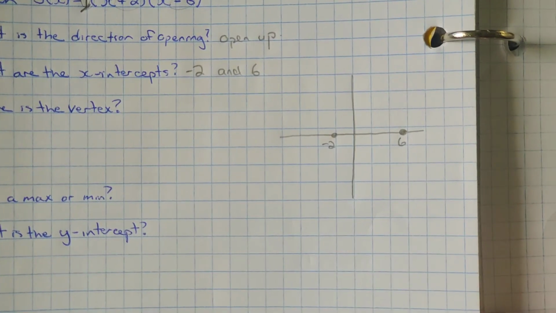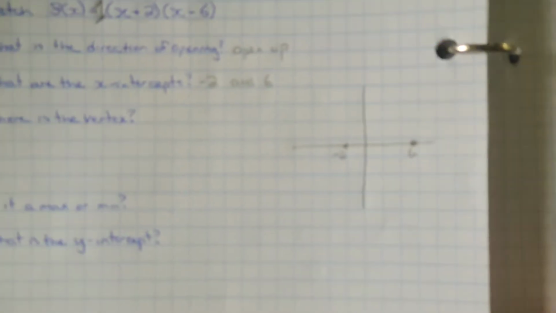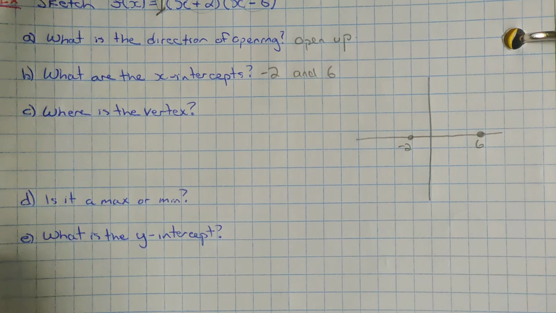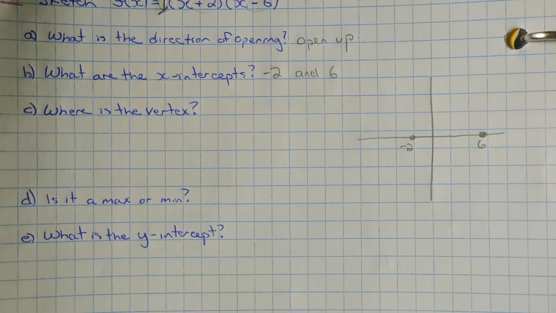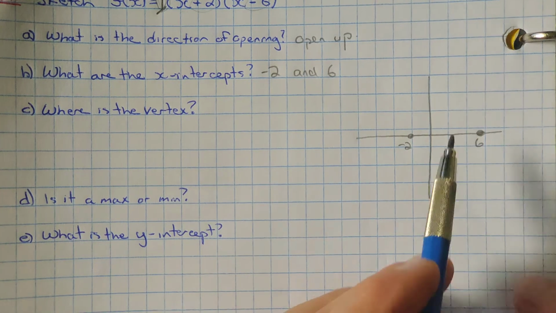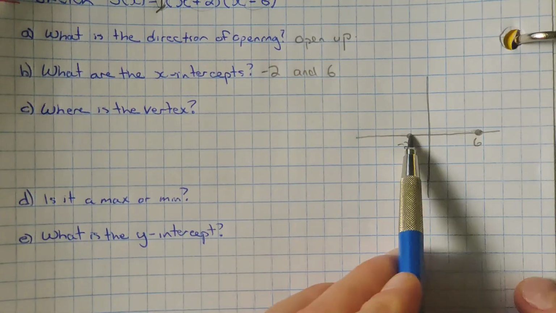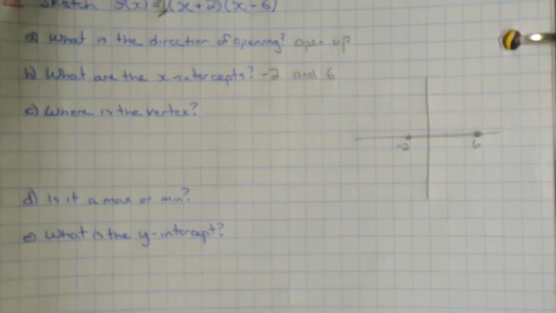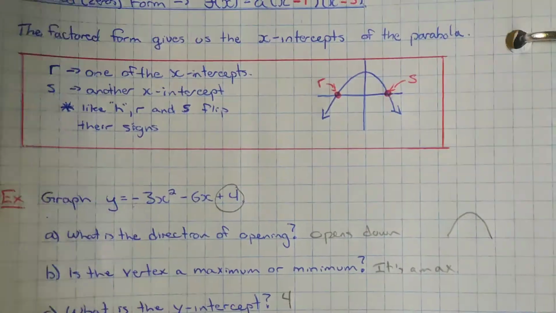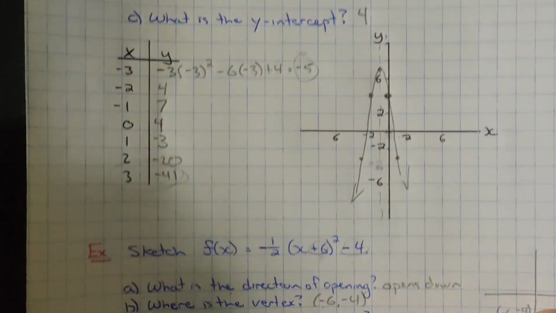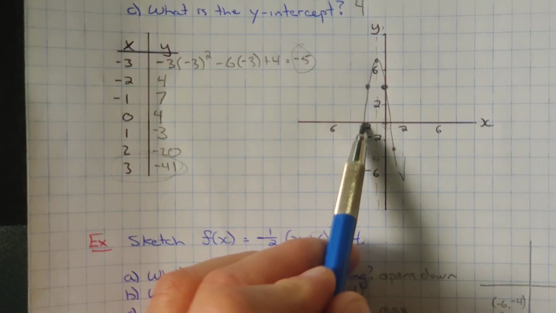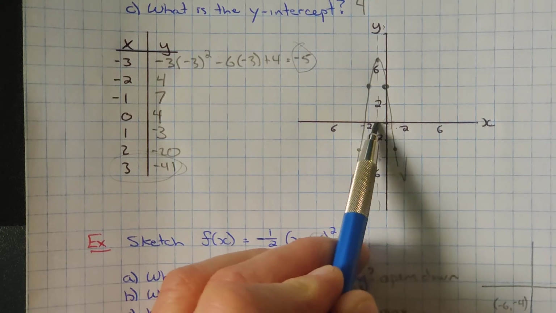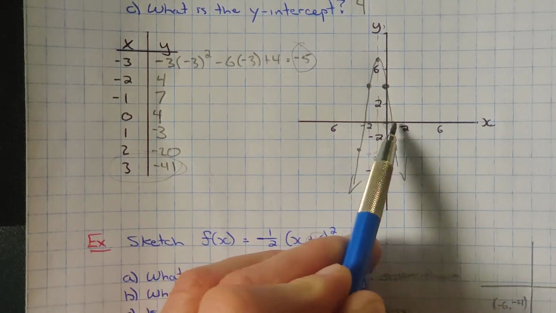So knowing what we do about parabolas, we know parabolas are symmetrical. So right in between these two points will be the vertex. If I go back to this example, that axis of symmetry, the x value of the vertex, is right in between those two points.